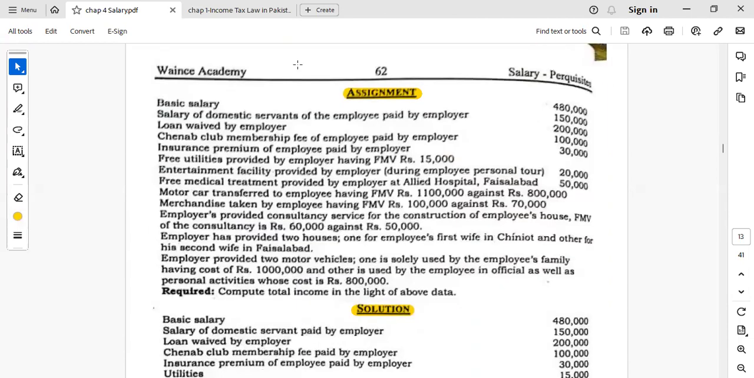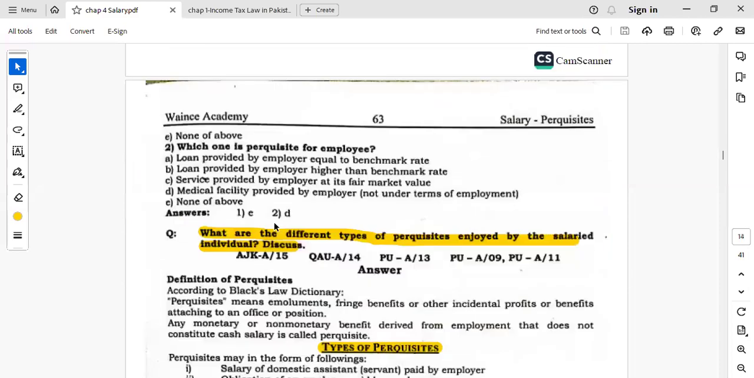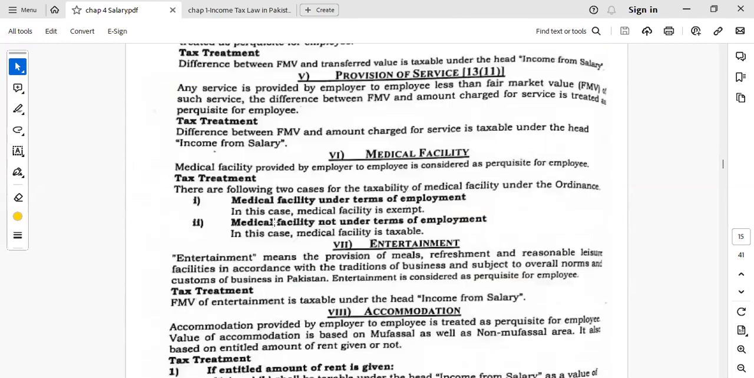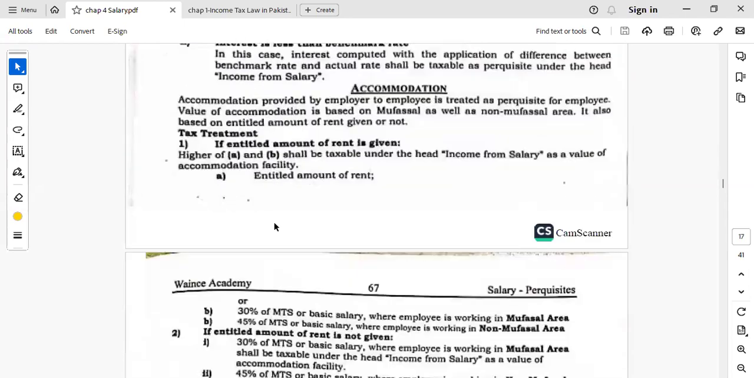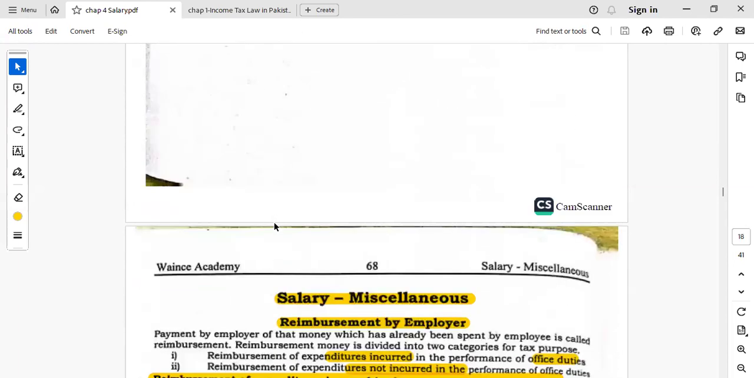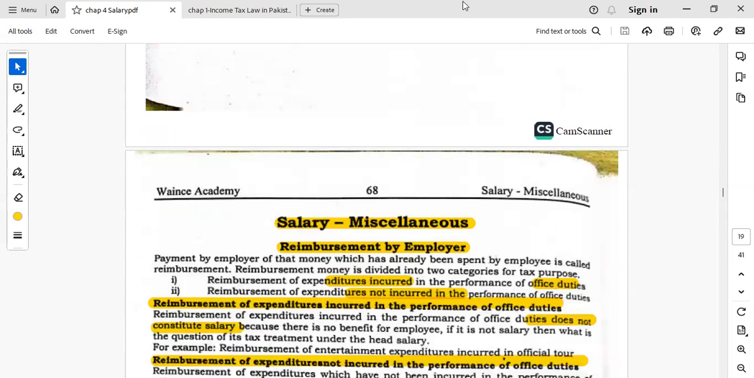So solve this example, practice this comprehensive example. The solution is already given. Before looking at the solution, kindly practice it. You will be able to score 5 marks in the exam based upon this one. And this is all for the first part of the salary. If you have any question, you can contact me anytime. We will discuss salary and miscellaneous in the next part. Thank you so much.